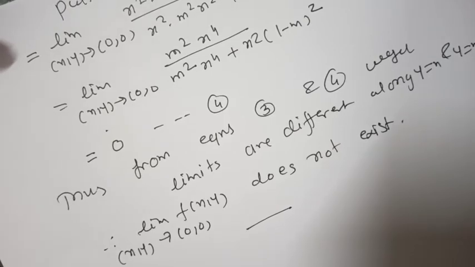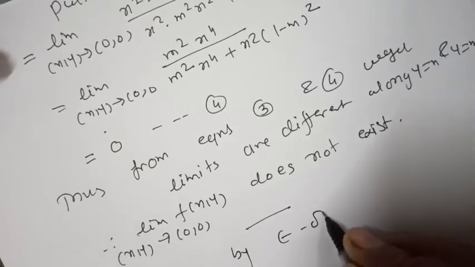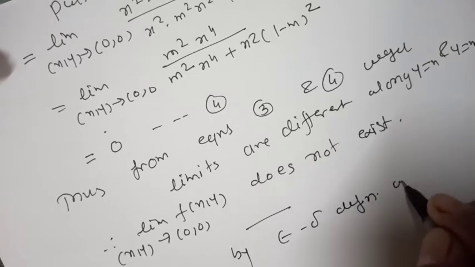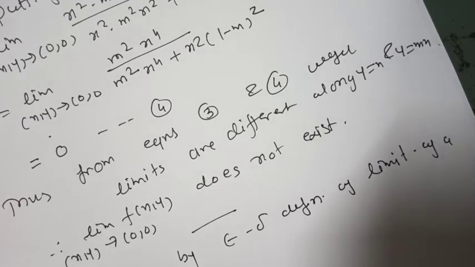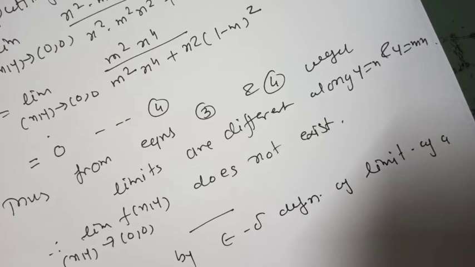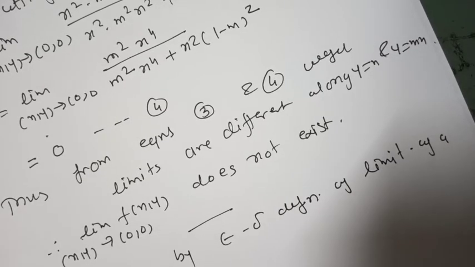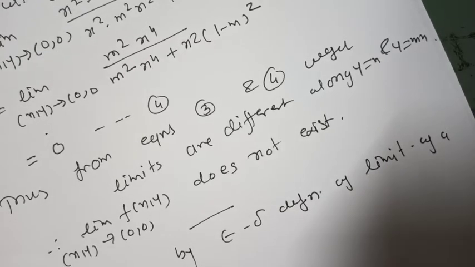Show by epsilon delta definition of limit of a function that the limit of x square plus 2y as x y tends to 1, 1 is 3.